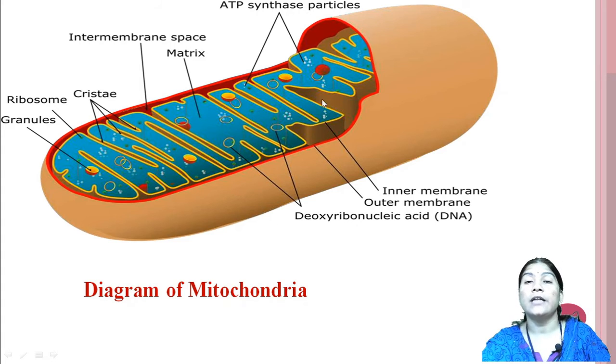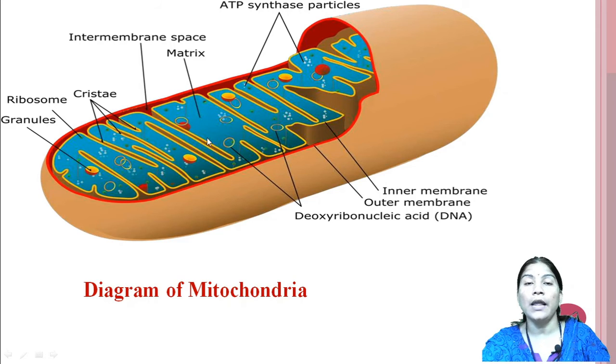So, here this diagram of mitochondria shows the different elements. We see that mitochondria is a double membrane structure, means a double bound membrane structure having two membranes. These are the outer membrane and this one is the inner membrane. Here, these tiny particles are the ATP synthase particles which store the energy in the form of ATP.